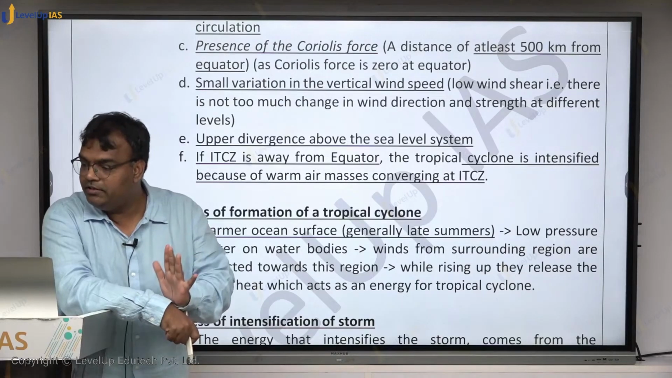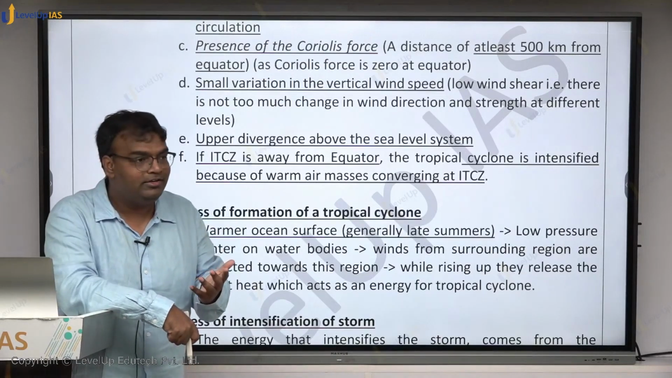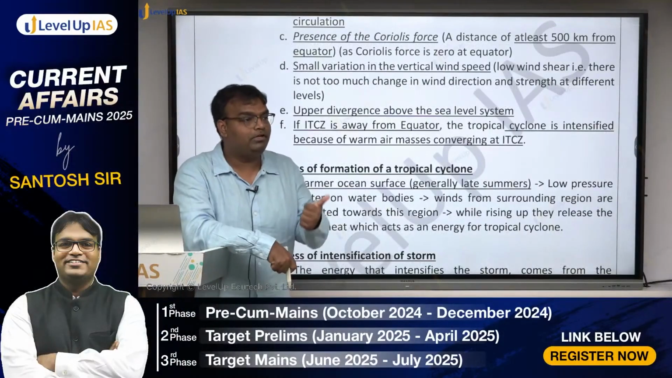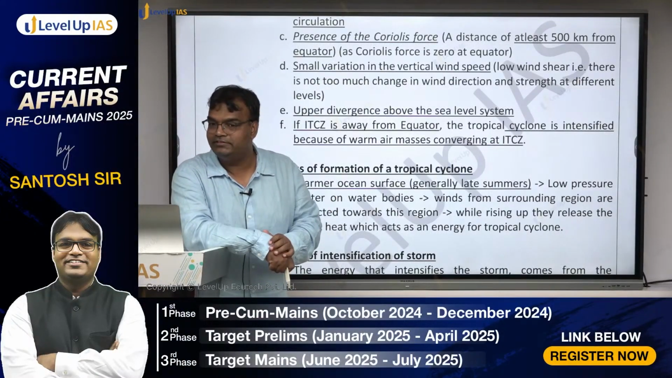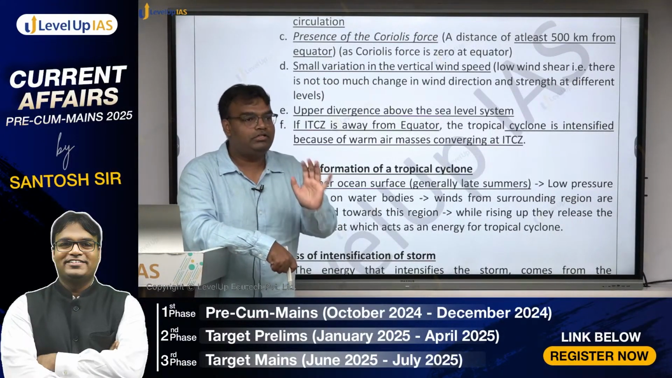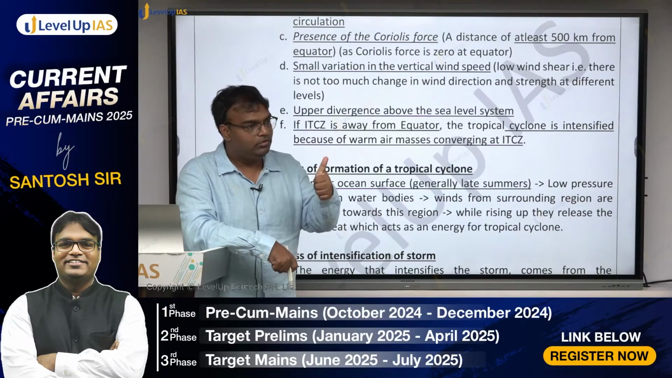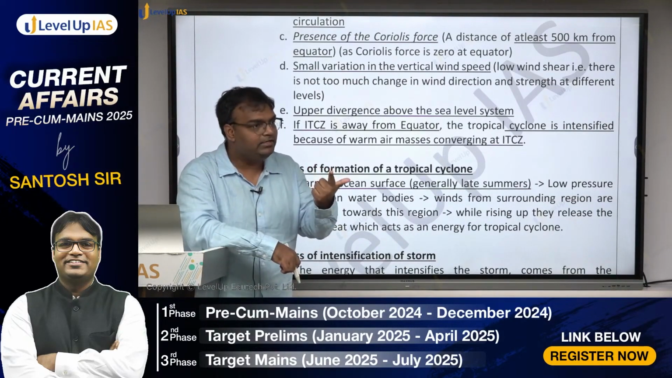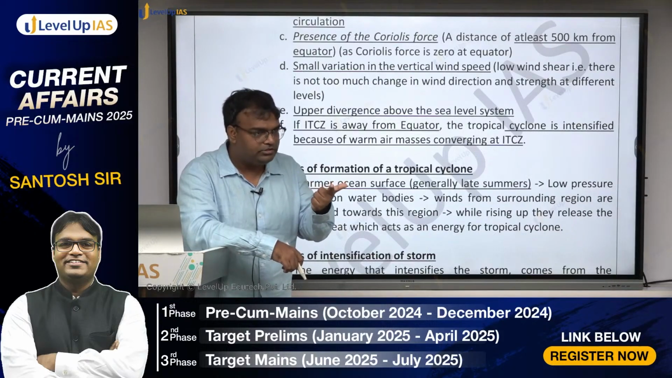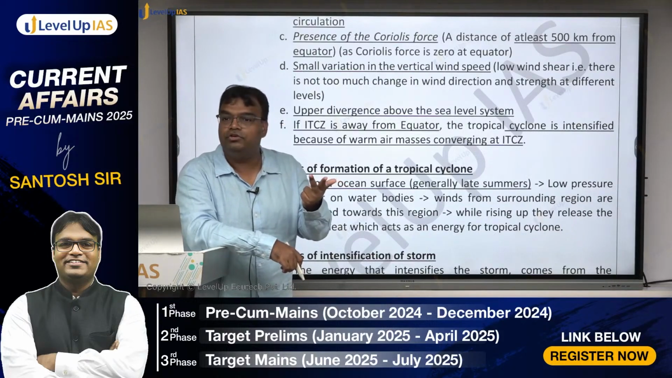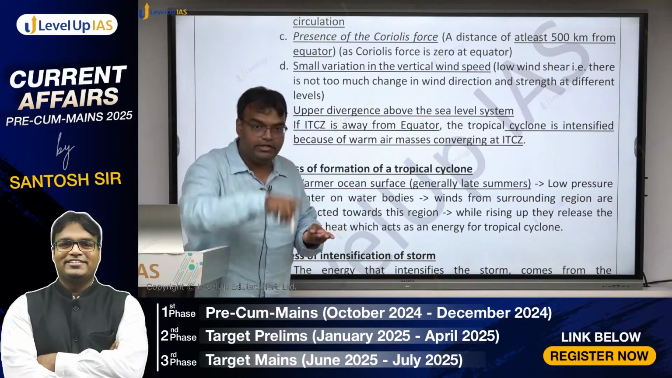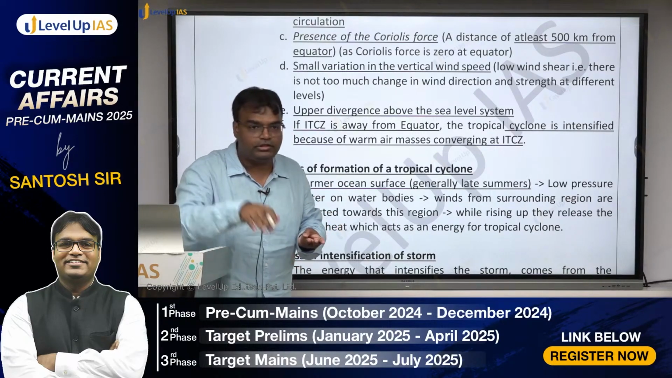Okay, these are the conditions required for formation of tropical cyclones. If you are asked, what are the conditions required for tropical cyclone? Warm, large sea surface, first thing. Second, presence of low pressure. Third, presence of Coriolis force. Fourth, absence of variation in vertical wind speed, so that shear is not there.